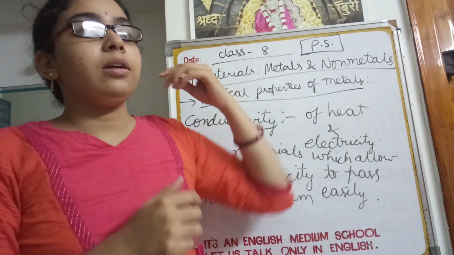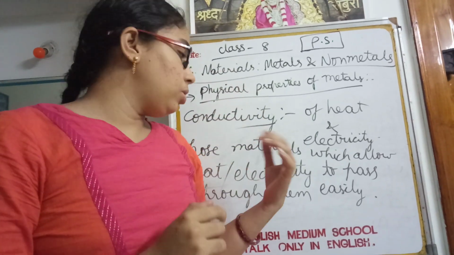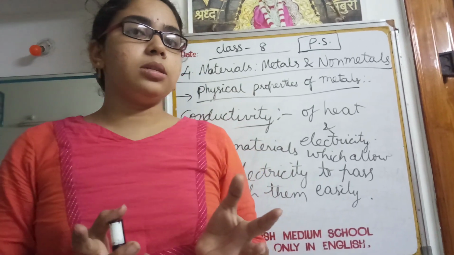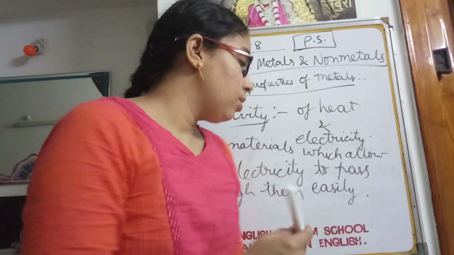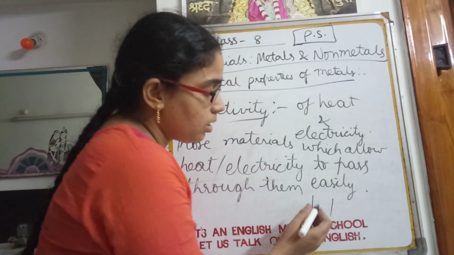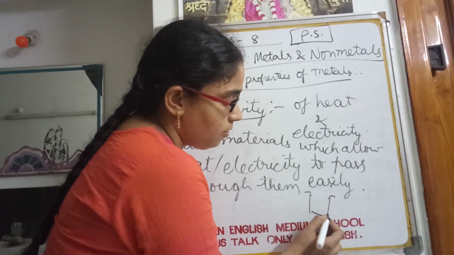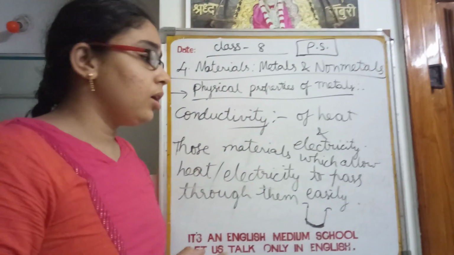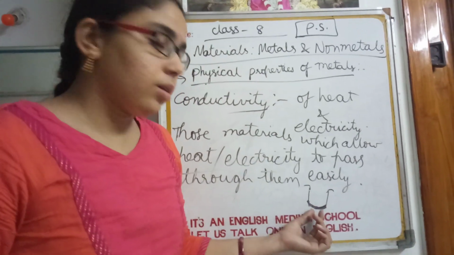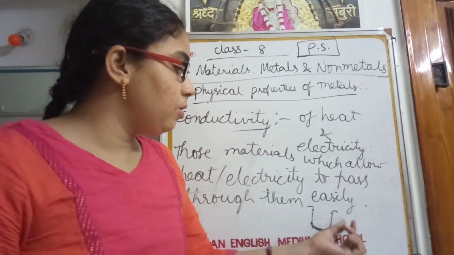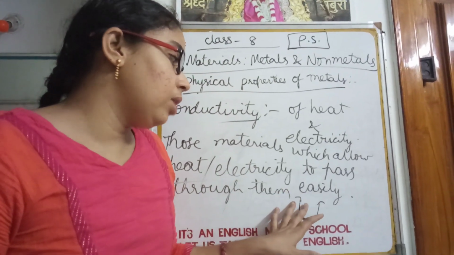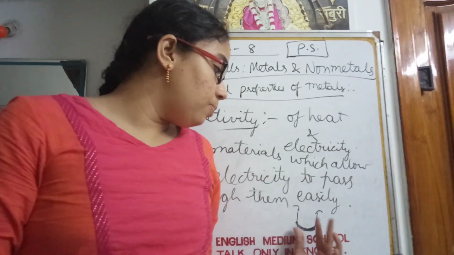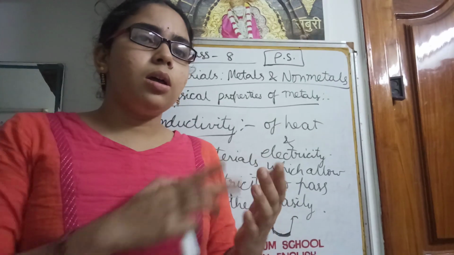That is the reason why electric wires are made of metals. And not only that, all cooking utensils are made of metals, isn't it? Let us consider this vessel. For some vessels, the bottom part has a coating of copper, a brown color layer you can see. Even though the remaining part of this cooking utensil is made of steel, the bottom part is made of copper.